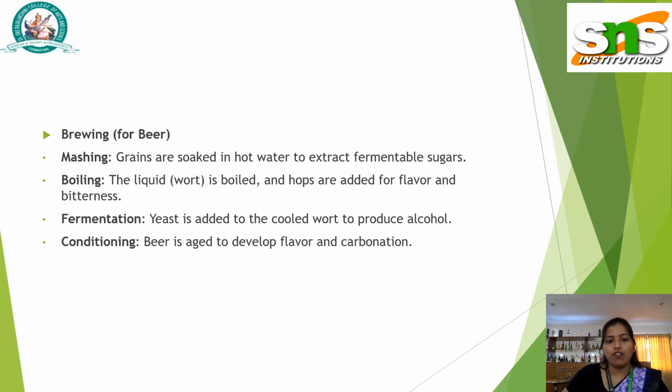Brewing for beer. Mashing: grains are soaked in hot water to extract fermentable sugar. This is the mashing purpose. Boiling: the liquid is boiled, and hops are added for flavor and bitterness. Third is fermentation, which I already described. Yeast is added to the cooled wort to produce alcohol. Conditioning: the beer is aged to develop flavor and carbon dioxide.